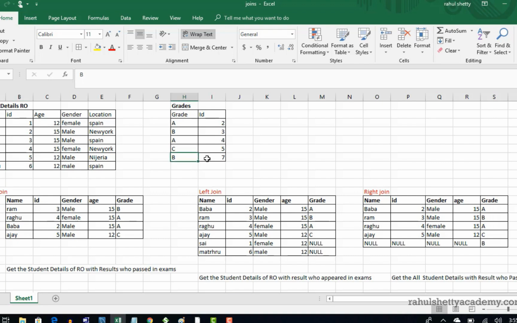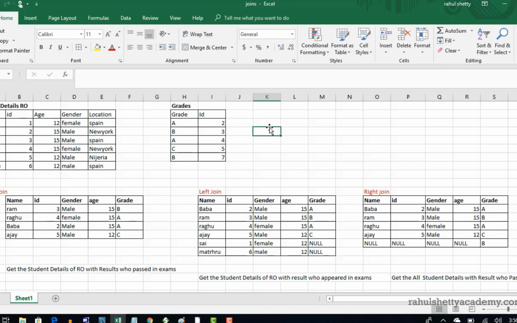All right. And one more thing, there is an ID called 7 here. Okay, that is not present here. What does that mean? This student belongs to another organization. He is not a student of Rahul organization, but belongs to another organization, and he passed from that school, whatever it is. So there is no guarantee that everything should match here, because this is a table from all the organizations in the world, and he might belong to some other candidate. But when this candidate is missing here, he failed. That's why he is not present in the table.